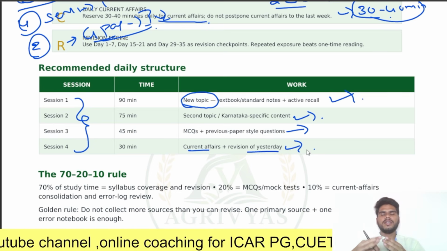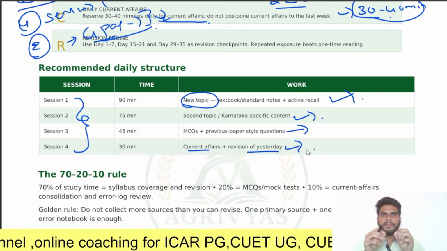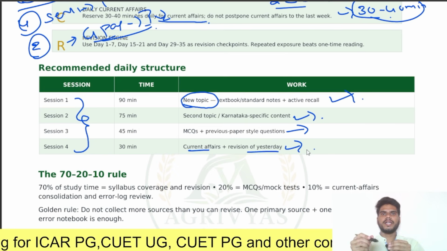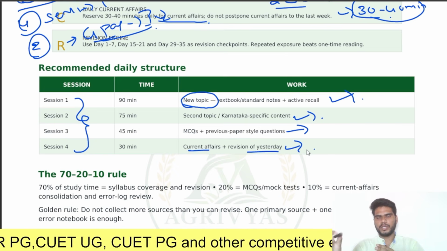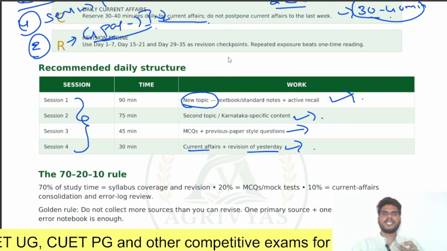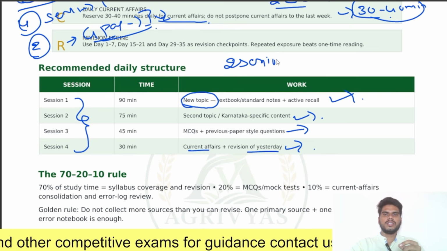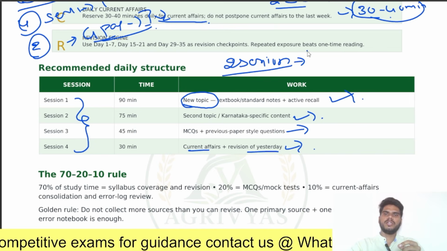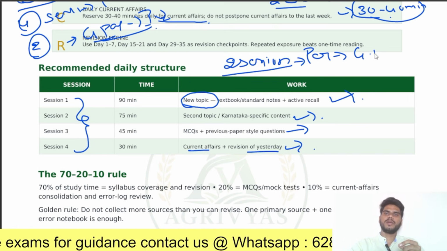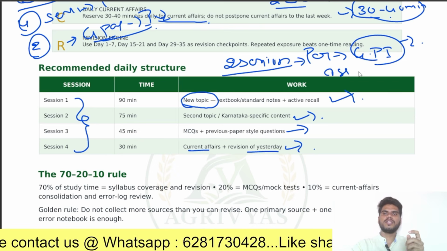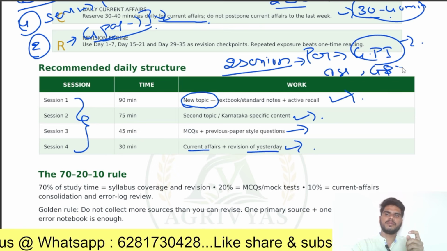We have divided it into 4 sessions for aspirants who are completely perfect and confident in paper 2. For those who are not perfect and confident in paper 2, we dedicate 2 sessions per day to general studies paper 1, and 4 sessions to the specific subject paper 2.